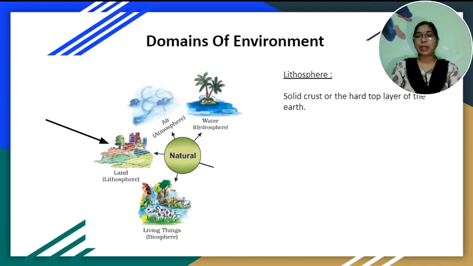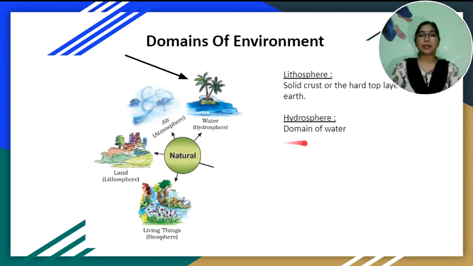It is an irregular surface with various landforms such as mountains, plateaus, plains, valleys, etc. Lithosphere provides us forests, grasslands for grazing, land for agriculture, and human settlements. It is also a source of mineral wealth.